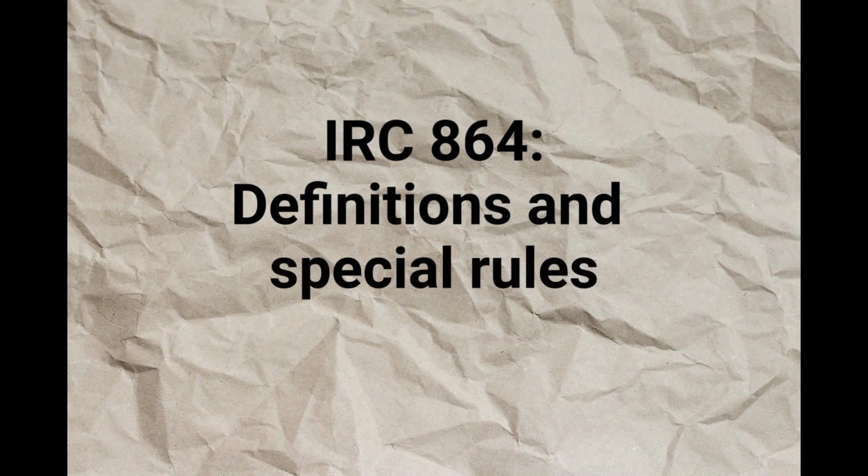Treatment of affiliated groups. The taxable income of each member of an affiliated group shall be determined by allocating and apportioning interest expense of each member as if all members of such group were a single corporation. 2. Gross income and fair market value methods may not be used for interest. All allocations and apportionments of interest expense shall be determined using the adjusted bases of assets, rather than on the basis of the fair market value of the assets or gross income.